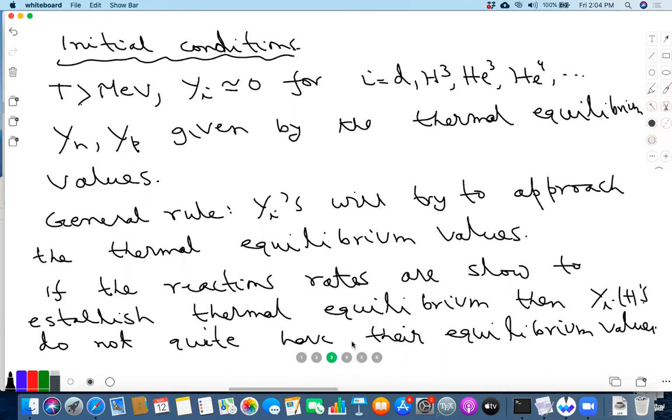Electron positron decouple at one small MeV, like milli electron volt? No, we are not talking about decoupling. We are talking about them becoming non-relativistic. That's about E plus E minus, the masses are about 0.5 MeV. So around that, the T nu over T ratio starts deviating from 1.